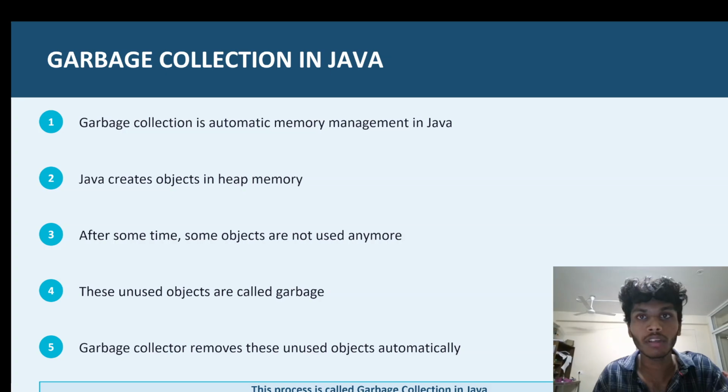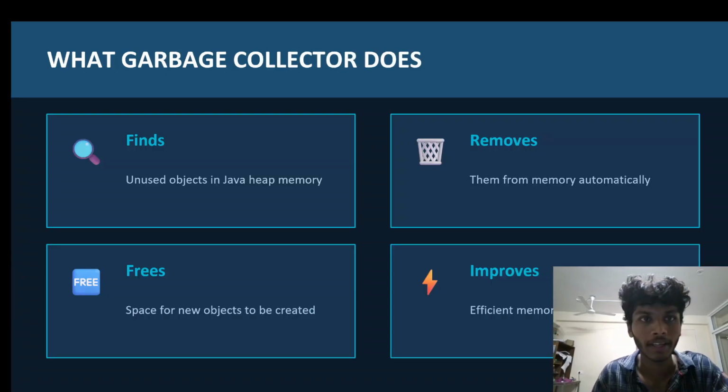Now let's move to the next slide. The next slide is about what the garbage collector actually does. First, it finds unused objects. Then it removes the unused objects from heap memory. After that, it frees memory space. And finally, it improves memory efficiency. So, in simple words, it cleans memory automatically. That's why it is also known as the cleaner in Java applications.